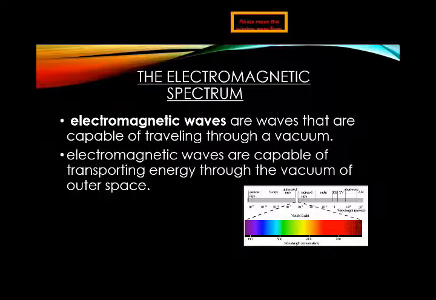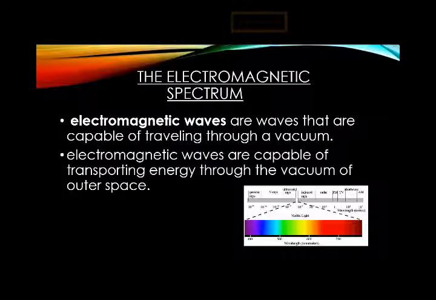Electromagnetic waves are waves that are capable of traveling through a vacuum. Do remember, when we talk about sound waves, we cannot hear the sounds coming from the sun. Why can we not hear them? Because sound cannot travel in a vacuum, but light can. Light from the sun comes to the earth with a vacuum between them. So electromagnetic waves are capable of traveling through a vacuum and transporting energy through the vacuum of outer space.